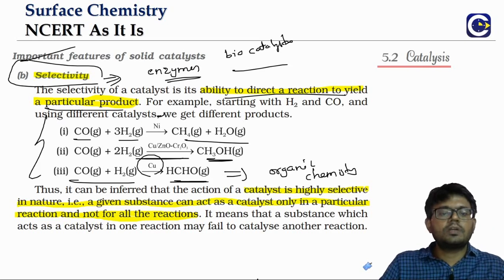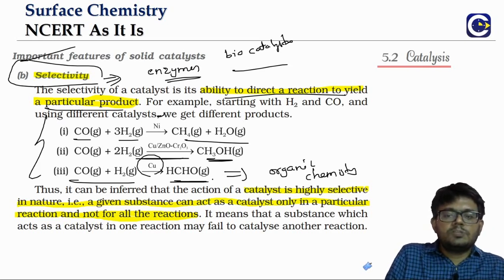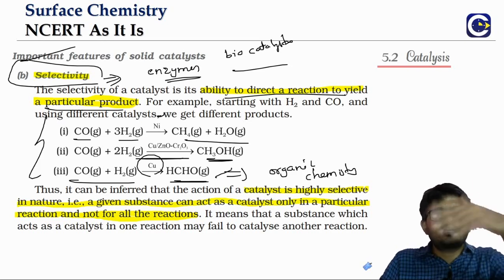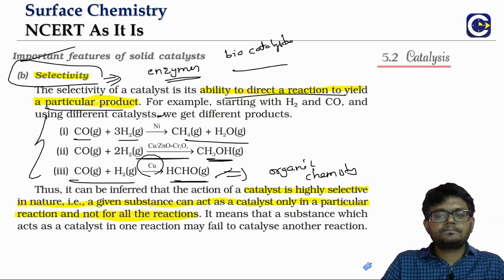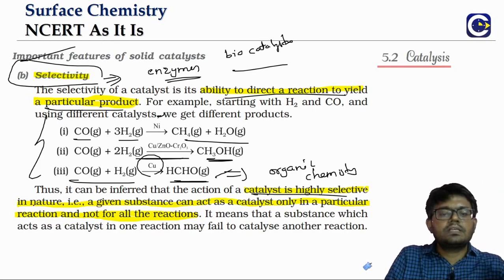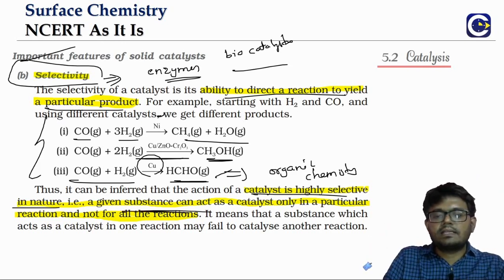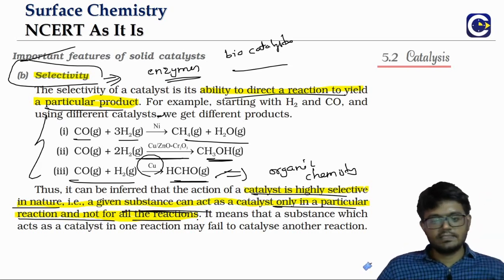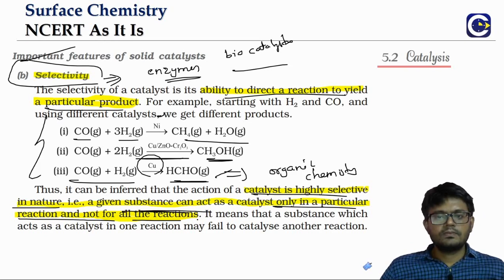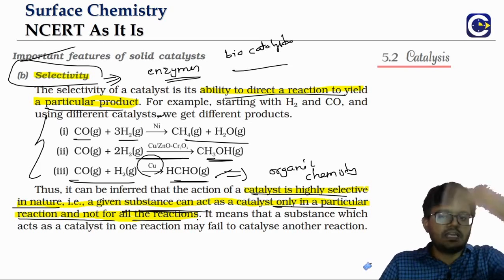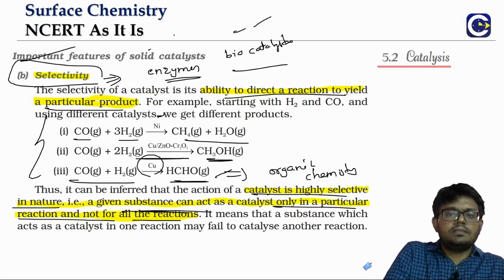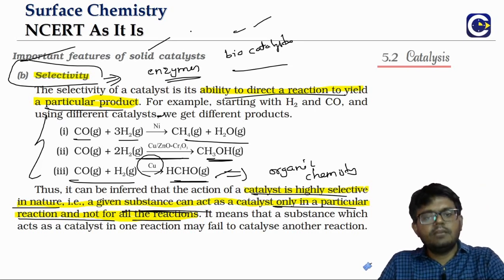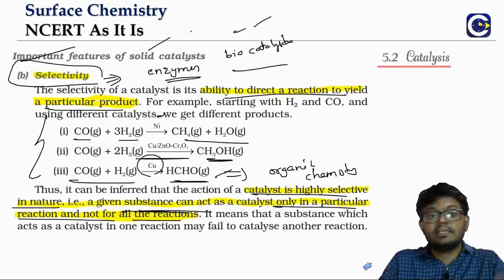It basically means we can use copper as a catalyst only in this particular case; we cannot use copper as a catalyst in other cases. So the selective nature of the catalyst means that a given substance will be able to act as a catalyst only in a particular reaction. It cannot be used for all the reactions. This is about selectivity, and the extreme case of it will be seen in enzymes.